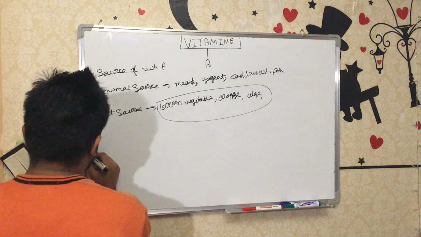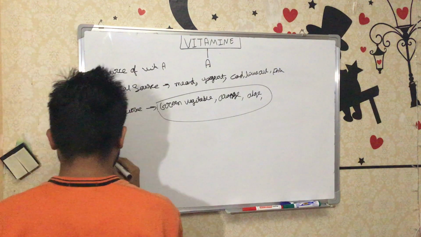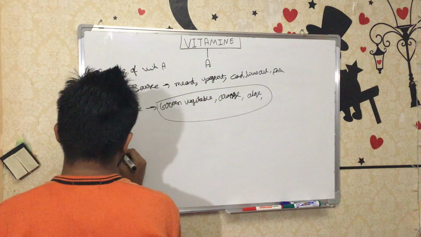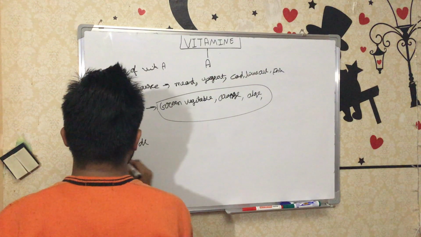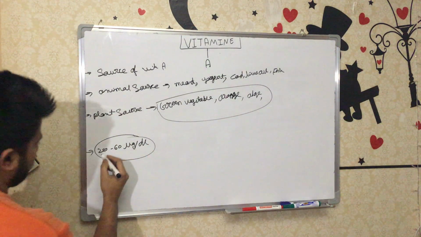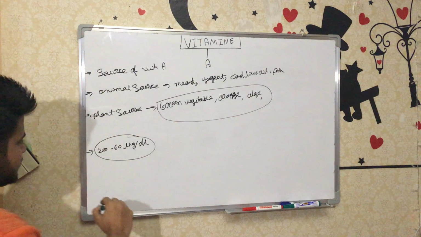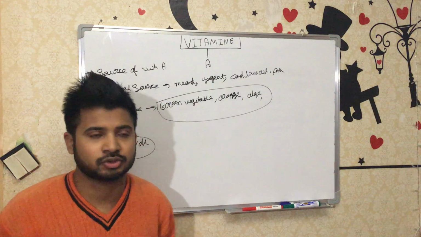Regarding the diet, and how much you should take: first of all, you should know the normal amount is 20 to 60 micrograms per dl. This is the normal vitamin level in plasma. If it increases from this level, it is hypervitaminosis. If it decreases, it is hypovitaminosis.